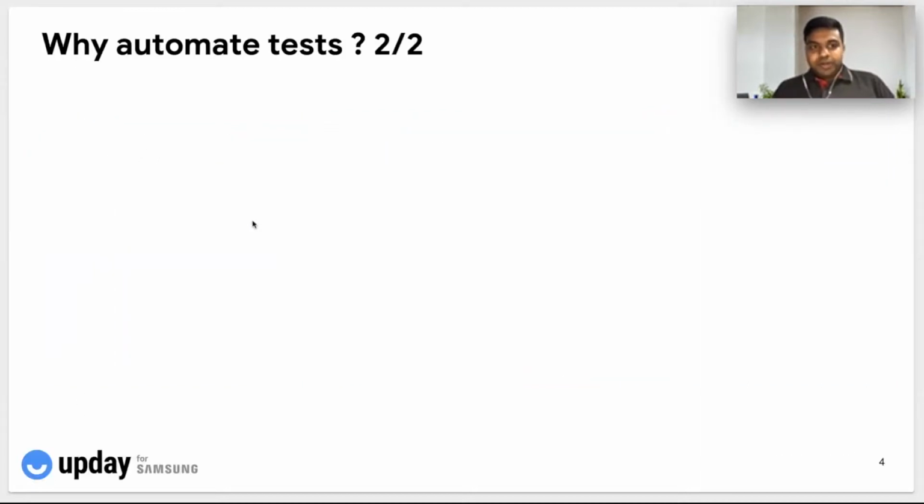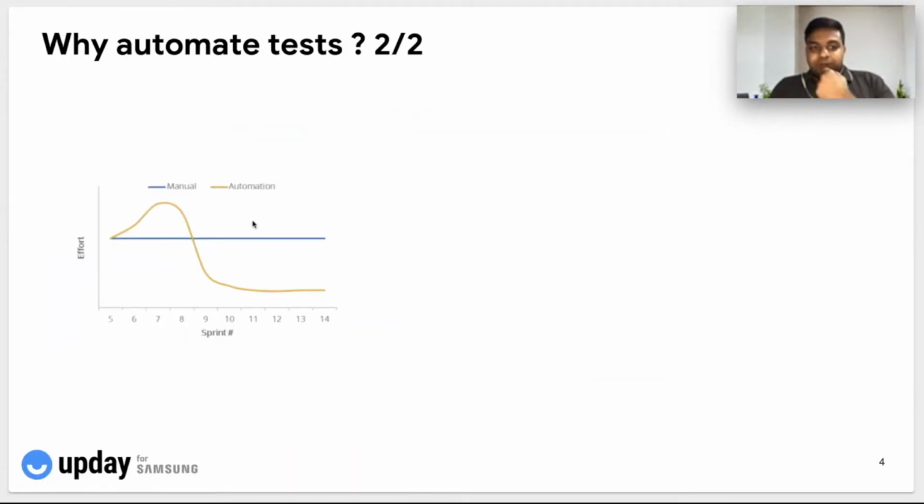So moving forward, this is a pictorial representation of effort versus sprint on sprint. In automation, we call this the shark fin effect. As you see the shape of the shark fin going down. Initially, whenever we start automation, for at least 2 to 3 sprints, the effort required for automation compared to manual will be higher, because we are setting up everything that is needed for automation, like the framework, the strategy, the tool, the environment, etc.